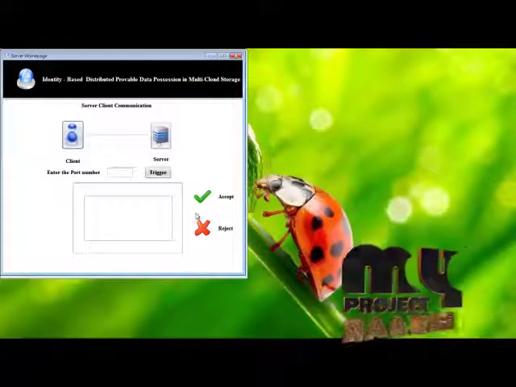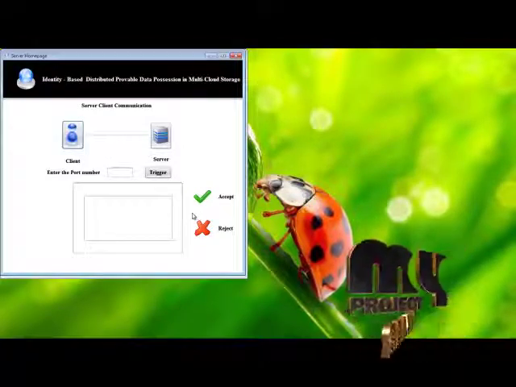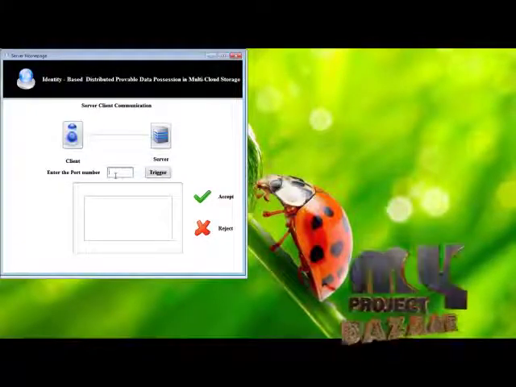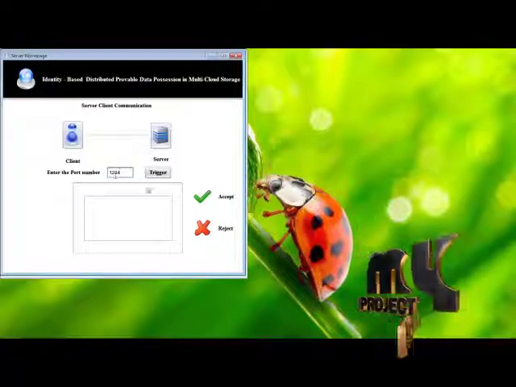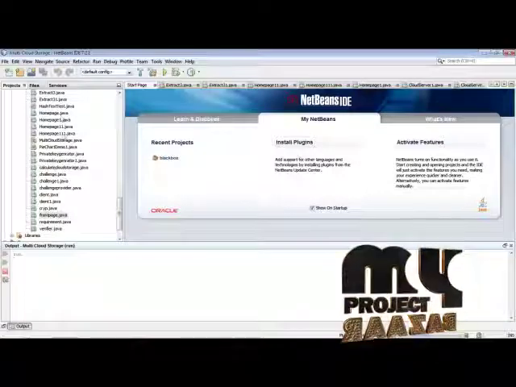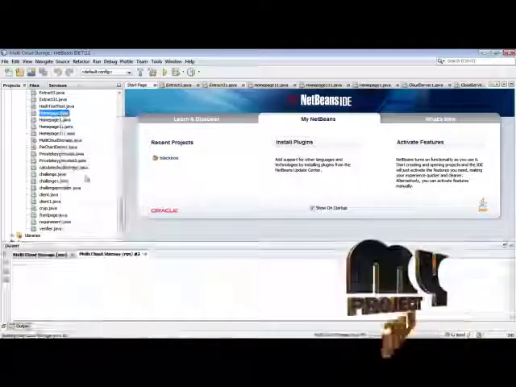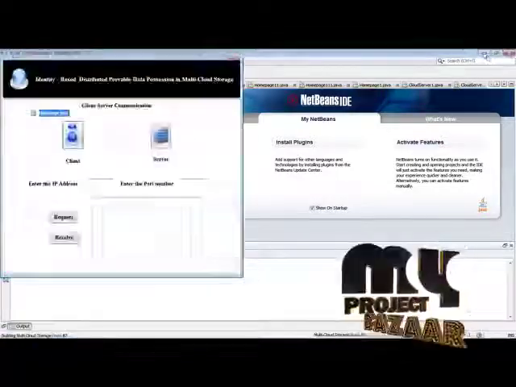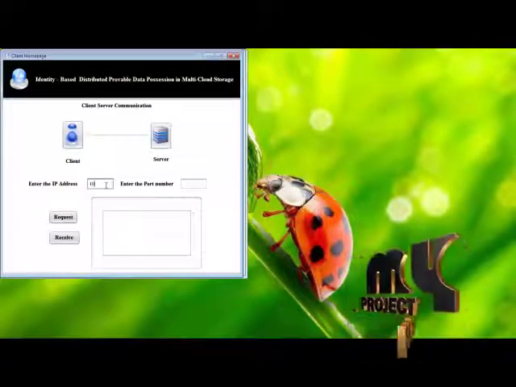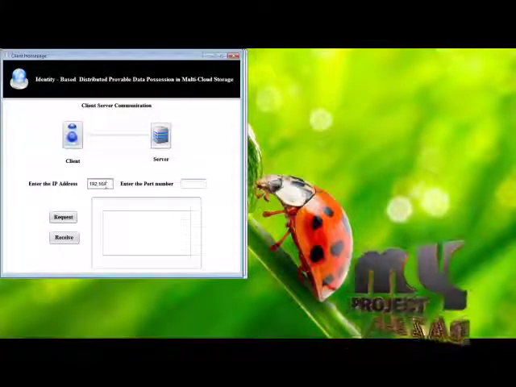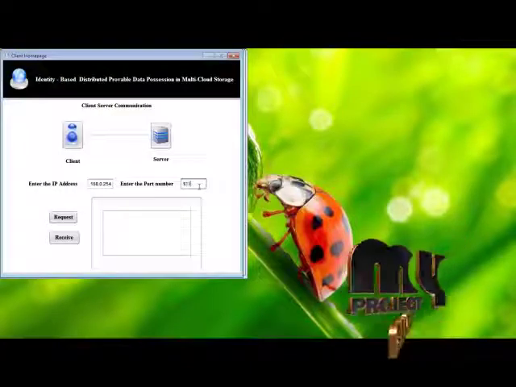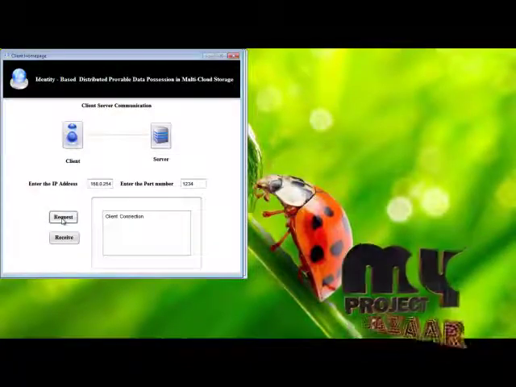Then here is the client-server process. It requires the compiler to store the client's data in the cloud. First of all, enter the port number. Start the server. Then enter the IP address they want to connect to, and enter the port number they want to connect to. Then request the server.